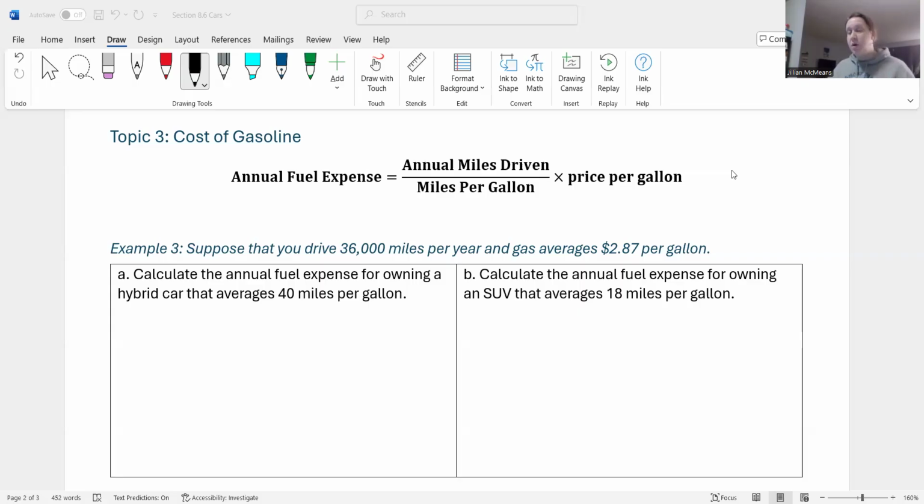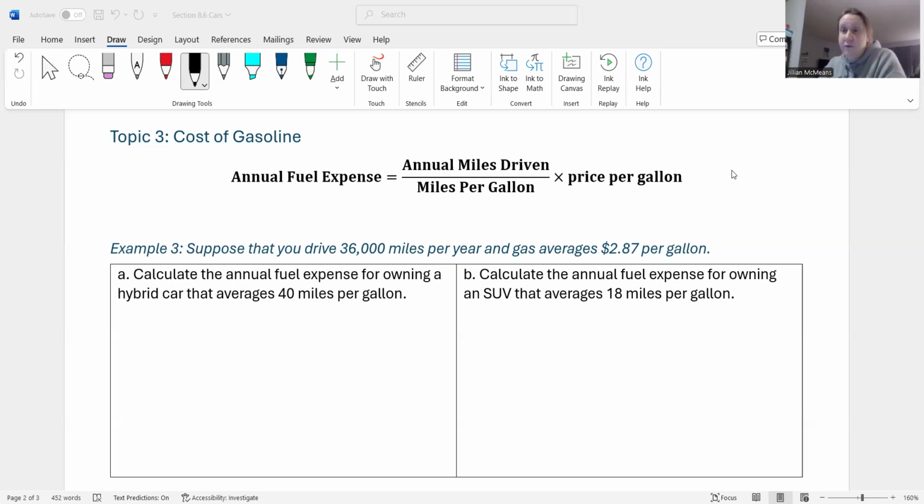When you go out and start buying a car, you already know that you can look at leasing versus buying new versus buying used. You also have different options with how much insurance you buy. You also need to consider, can you afford the gas for the vehicle? As much fun as a big SUV or a big truck may be, they may have a higher fuel cost than a little sedan. So that is always something to consider.